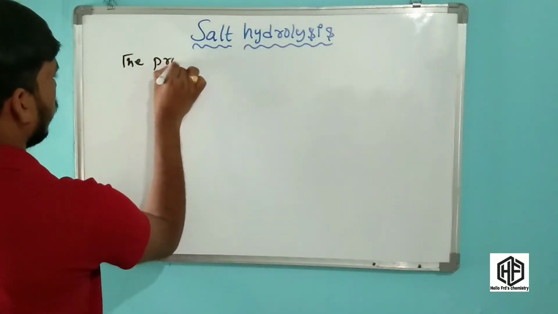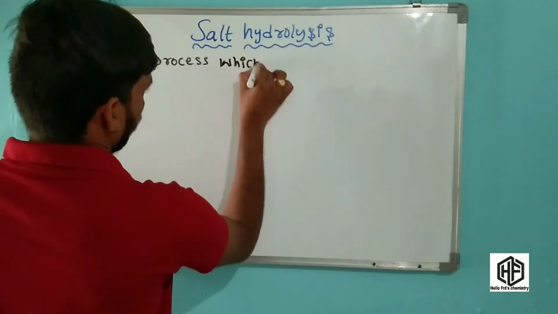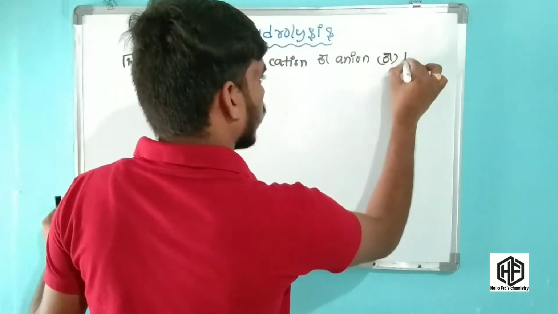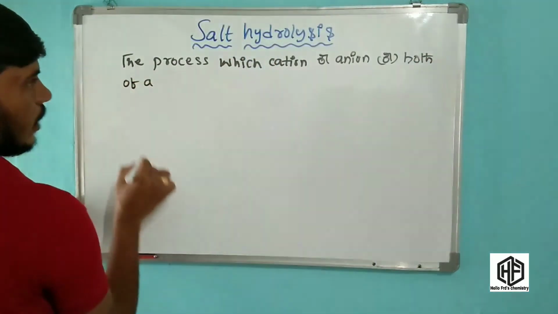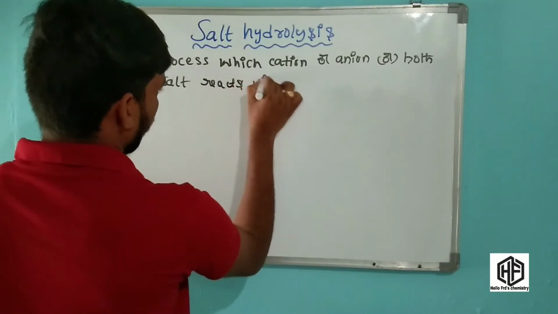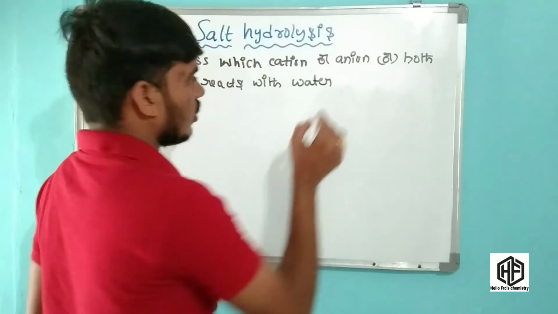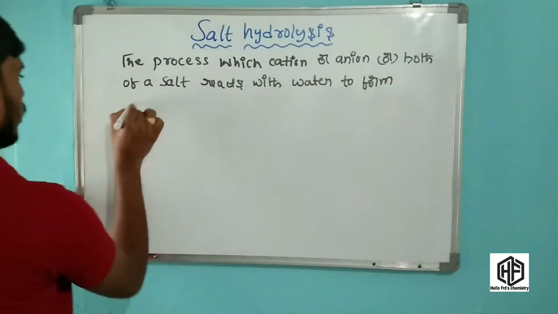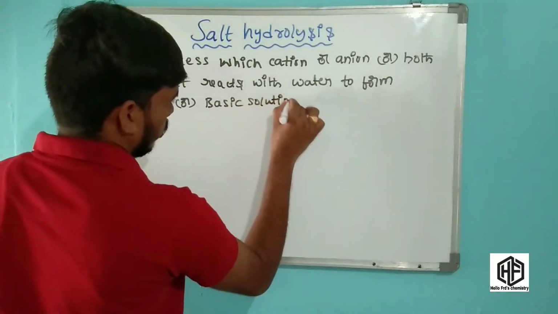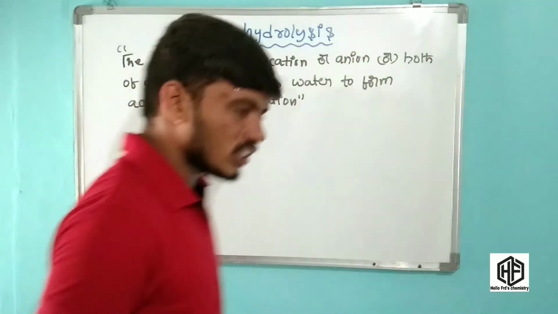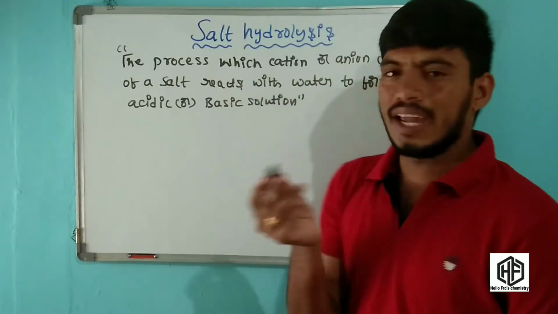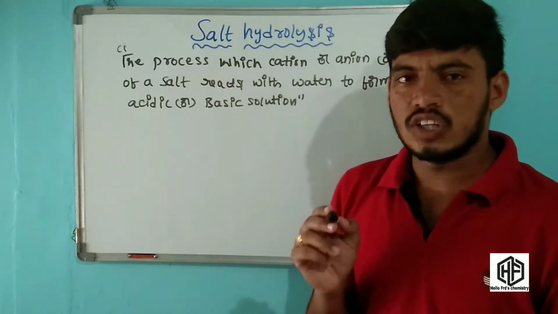The process which cation or anion or both of a salt reacts with water to form an acidic or basic solution. This is called salt hydrolysis. The process in which cation or anion or both of a salt reacts with water to form an acidic or basic solution is called salt hydrolysis. Basic definition.